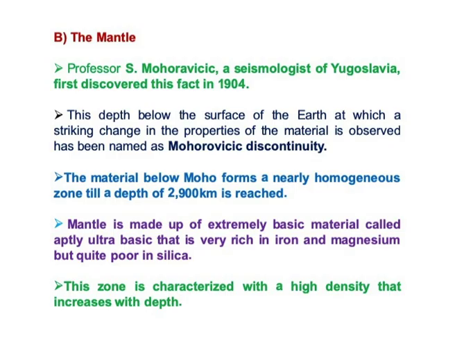670 kilometers is a very great depth, it is not a joke, and you can just imagine how hot the material will be there. The iron and magnesium composition will be more and more in that case. And the third one is the core.